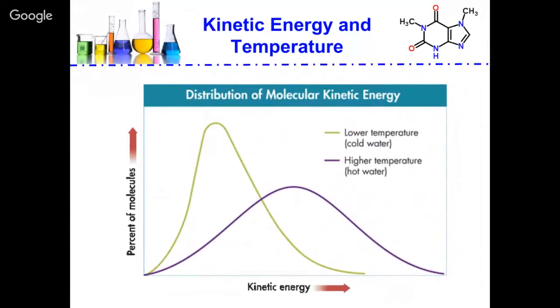If we look at this distribution, we're looking at the percent of molecules versus their kinetic energy. At lower temperatures, we're going to have more particles with a lower kinetic energy. At higher temperatures, we are going to have particles with a wider range of kinetic energy. So on this distribution curve, colder particles are going to give tall, skinny peaks when we look at the number of molecules versus the energy they have. At higher temperatures, the peaks are going to be short and a little bit wider because there are more particles with a wider range of kinetic energies.